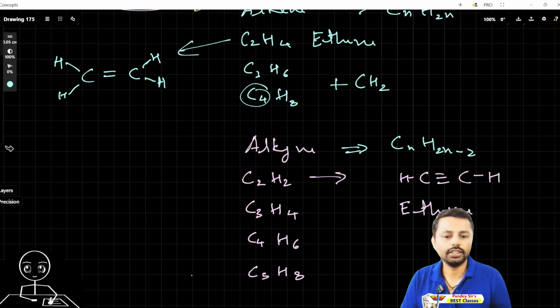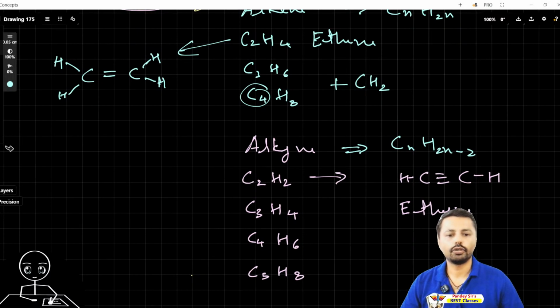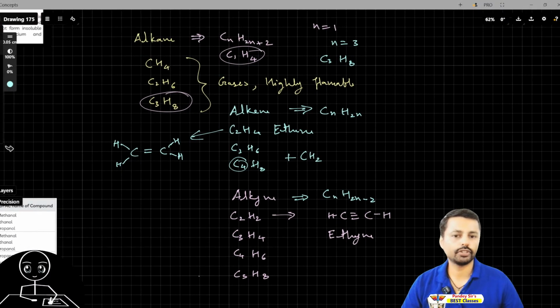Keep in mind, see here, hydrogen is drastically less, only 2, only 4. So minus 2, that's the difference between the formulas. If you want, you can take a screenshot of this. It can be very helpful to you. Then we'll go on to the functional group and other things.